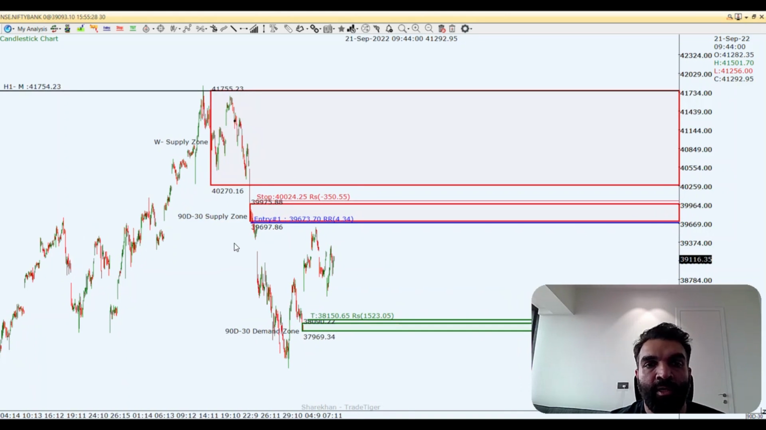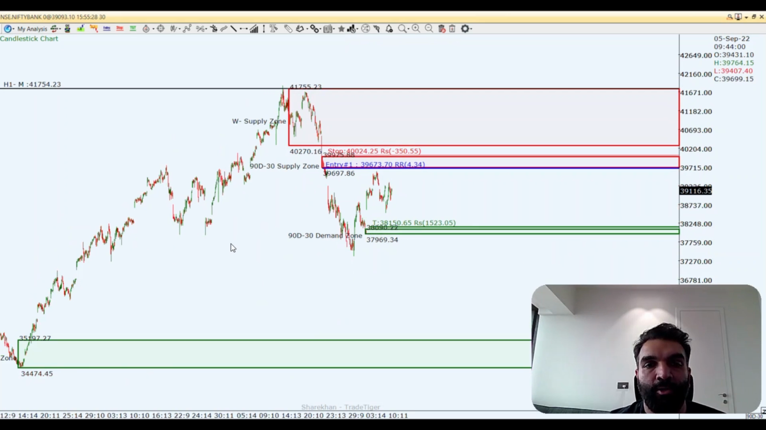Let us see how the Nifty and the Bank Nifty behave in the coming week, whether we do get an entry and whether prices do react to this supply zone.